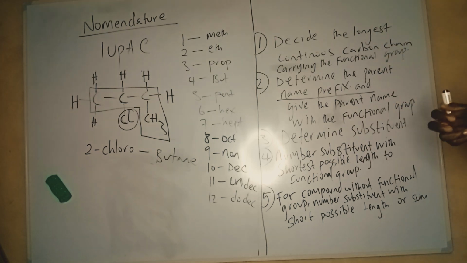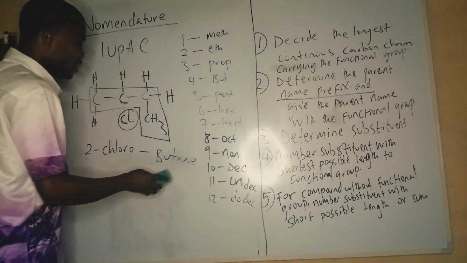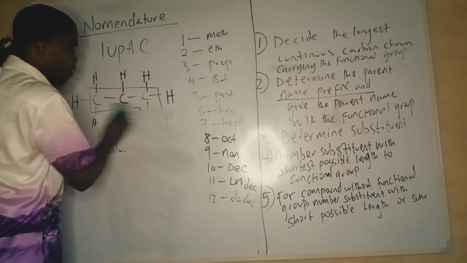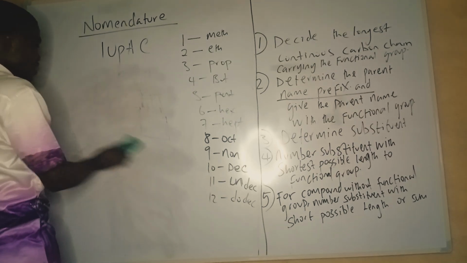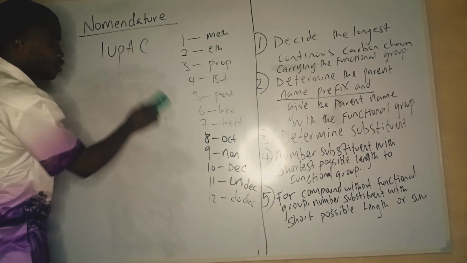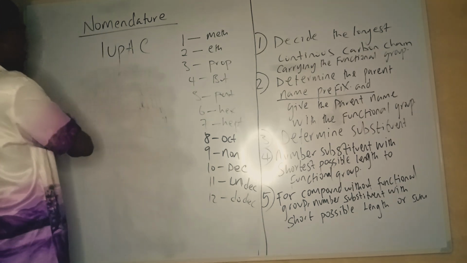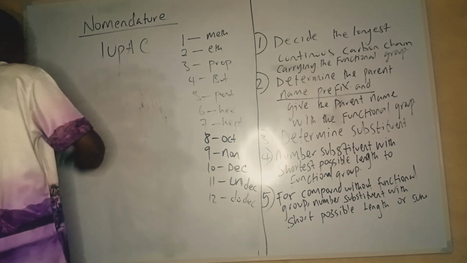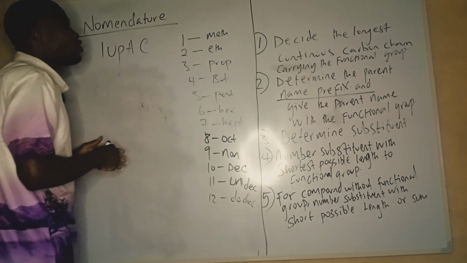I would like to chip in a quick example. These examples are coming from me directly. So if you have an example, something for me to name, or a name for me to draw the structure of, you can add it in the comment section.